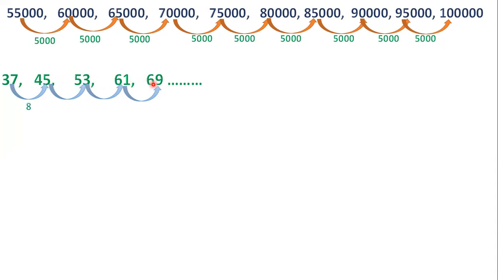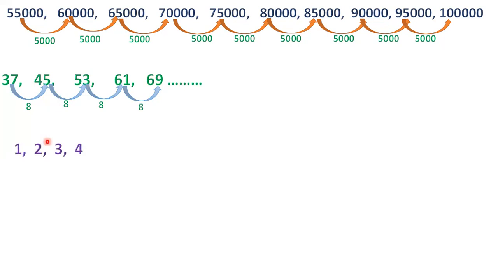So succeeding term or succeeding number is 8 more than the preceding number. So this pattern is followed here.